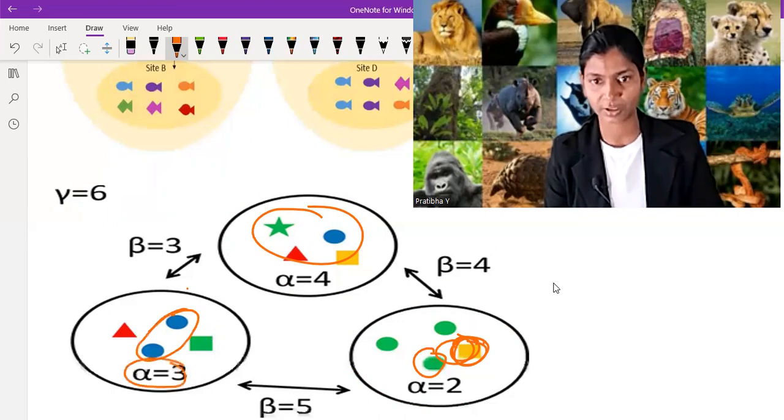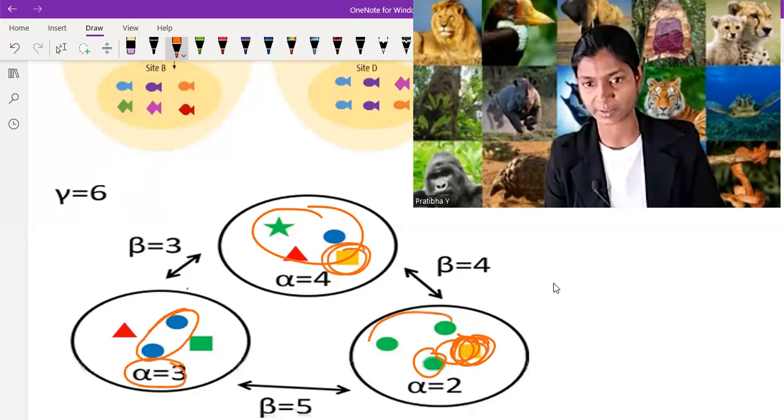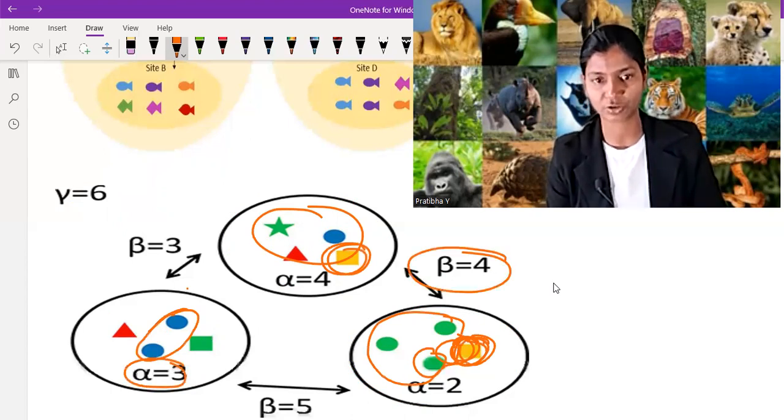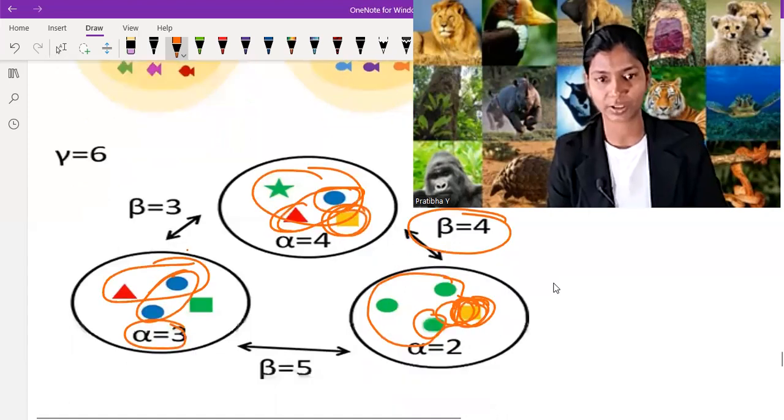So here 3. In between, in beta, we know that the common one is the yellow one. And these 3 are the same. So 1, 2, and 3, and 4. So 4 beta diversity. Here, we know that the blue one is common, the red one is common. So these 2 are common. We are not counting it. So the different ones are 1, 2, and 3. Beta is 3. Here we know that 1, 2, 3, 4, 5. So 5 types of beta because nothing is common.